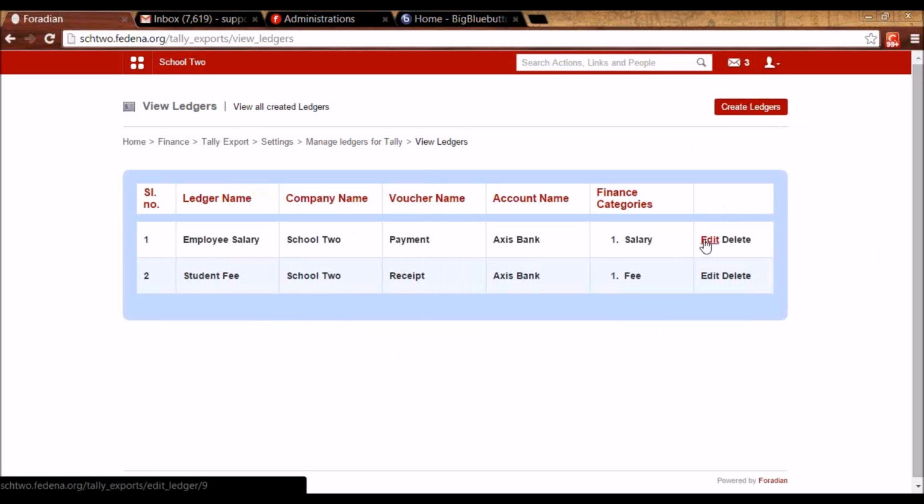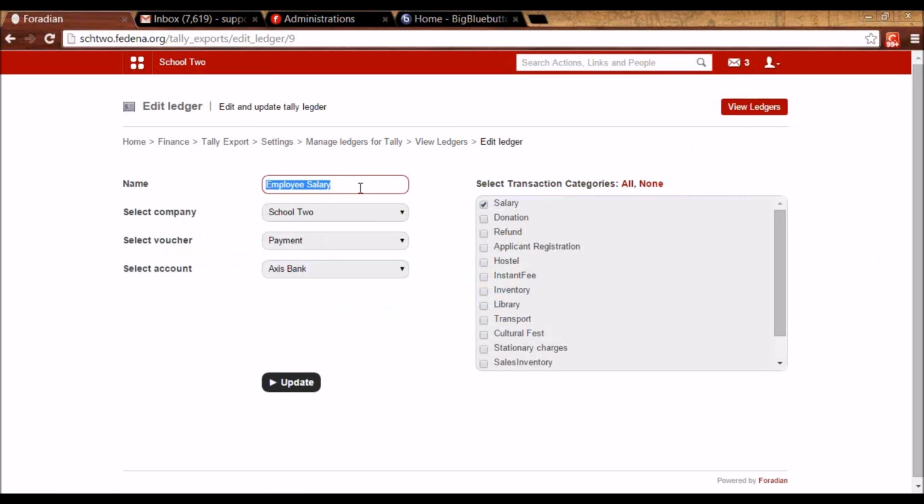So let me show a ledger that I've already created. For example, I've created a ledger called employee salary, and I'm selecting the company, voucher and account as in my Tally, and I'm checking salary from here, meaning that whenever a transaction is happening on salary in Fedena, or whenever a member of finance is approving salary in Fedena, the same will be reflected in your Tally under the employee salary ledger.